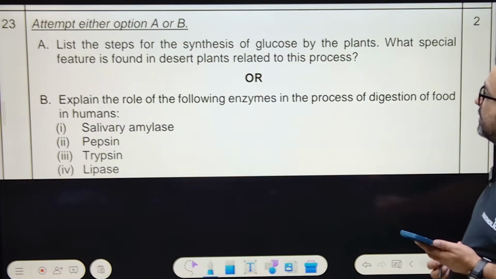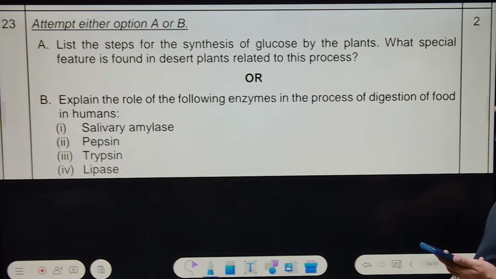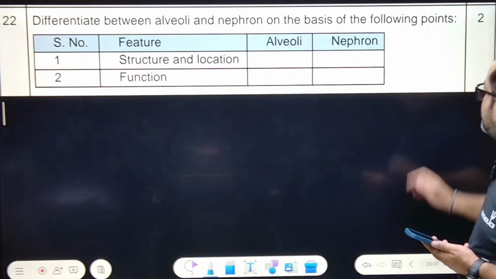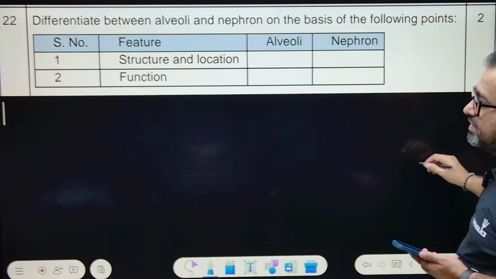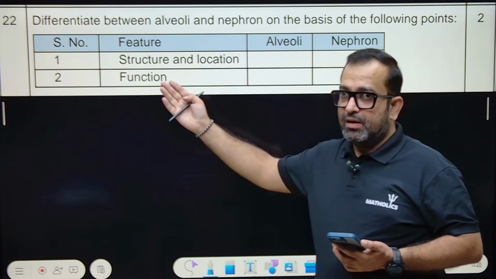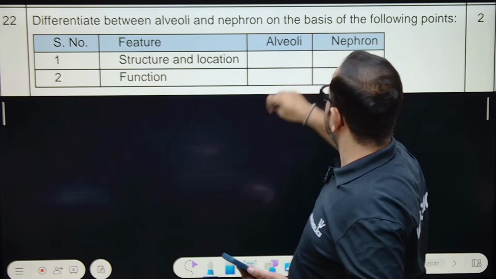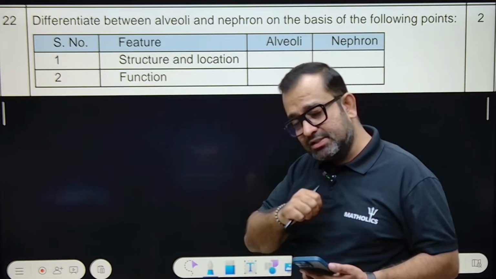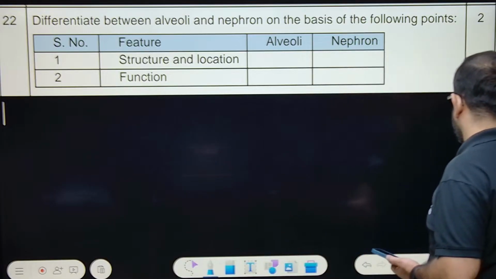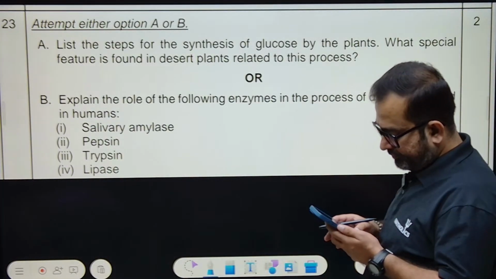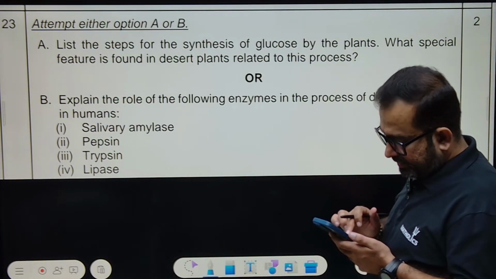Question number 23 on your screens. Attempt either option A or B. See, this question is of 2 marks. Just write down and be happy. They are actually making a table. If there is a differentiate question, differentiate between alveoli and nephron on the basis of the following points, you just make tables and move ahead. That's it. Okay. Question number 23rd.